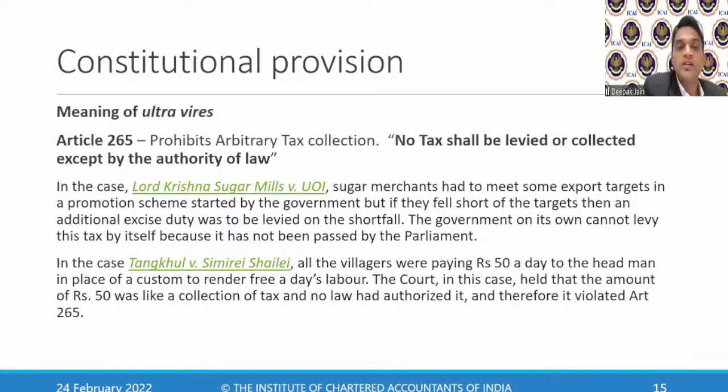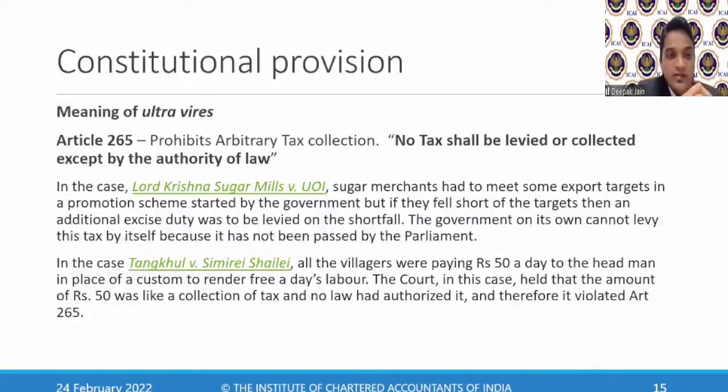Now, what are the important provisions? We will read through the Constitution provisions which are relevant for GST. First, what is the meaning of ultra vires? Anything which is done without power is called ultra vires. So if I collect taxes without having the power, it is called ultra vires. You're jumping the law. You're crossing your limits. That is called ultra vires.